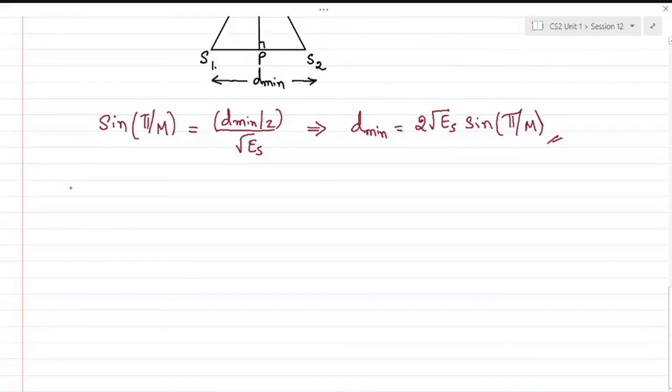Similarly, we can also calculate the average energy per symbol.